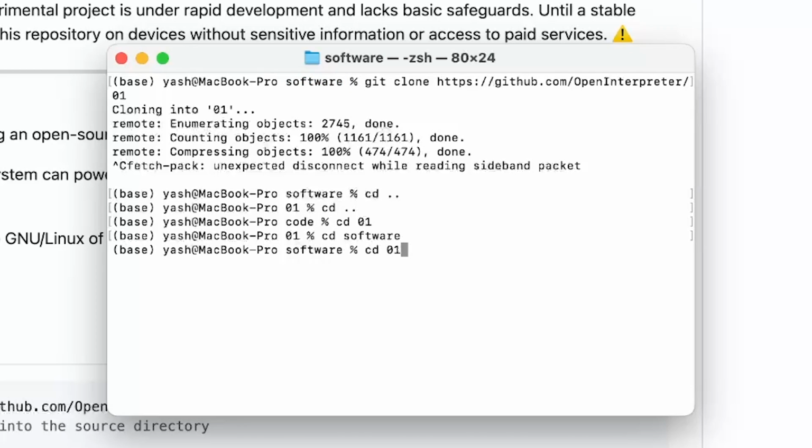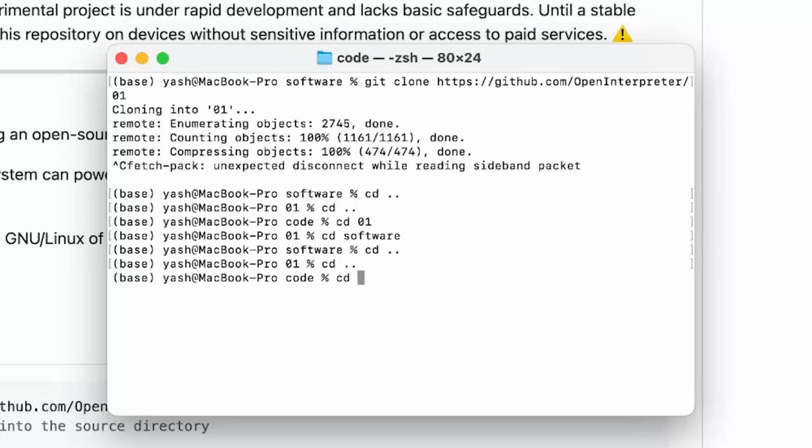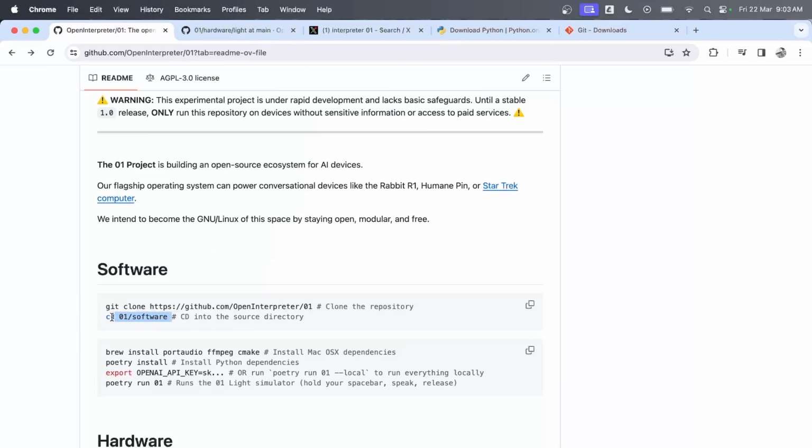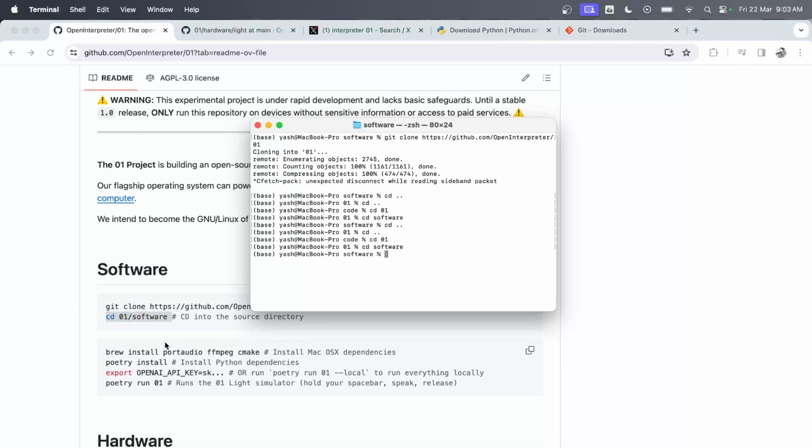Or you can also put in a path, let's say software. This will take us to the software path inside 01. If you want to go back, you do double dots, and this will go to 01. If you do double dots again, it will go to code. So let's go back to 01 and then go to software, because that's where we want to run all of this. You can see they also have this instruction here. So you can just directly, after you clone it, type this and you will automatically go inside software.